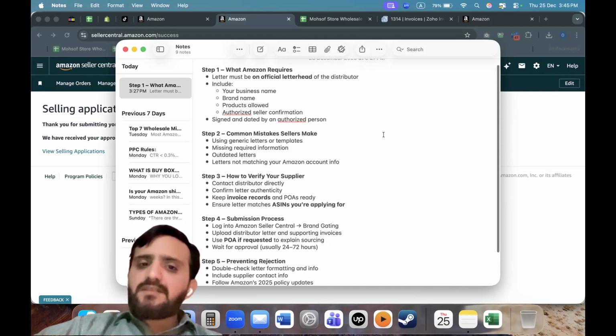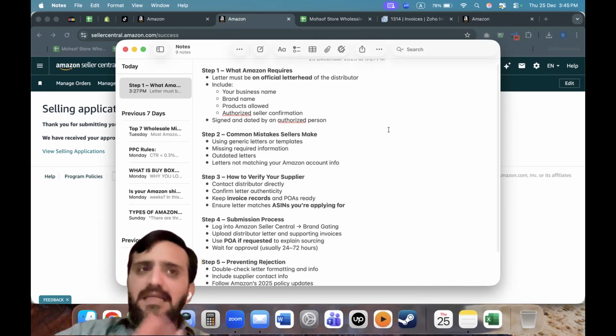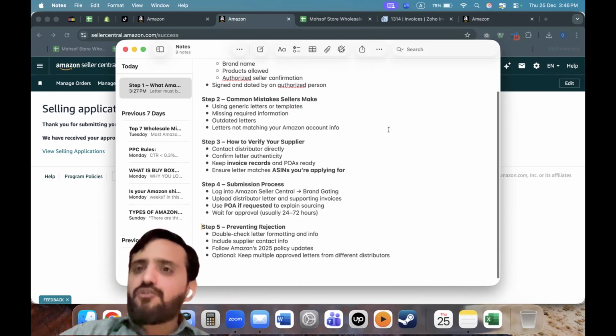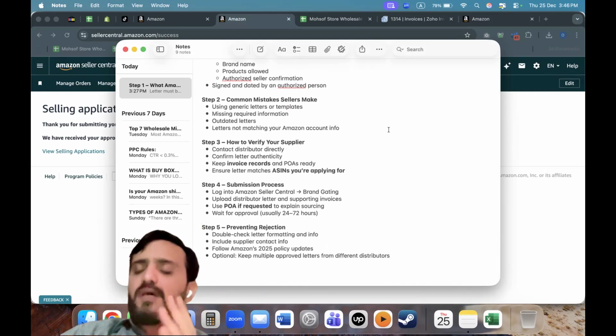Common mistakes sellers usually make: they use generic letters or templates. They miss required information. They just say that this is a letter of authorization, so that is wrong. They make a letter of authorization which is outdated or expired, with no date mentioned for when it will expire. Or the letter doesn't match your Amazon account. Your account is on Confico LLC and you're getting a letter on your personal name or address. That's wrong.